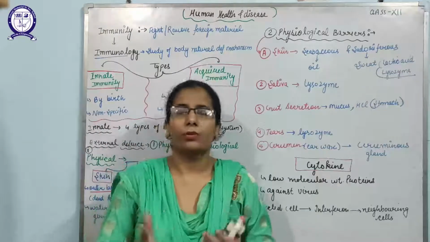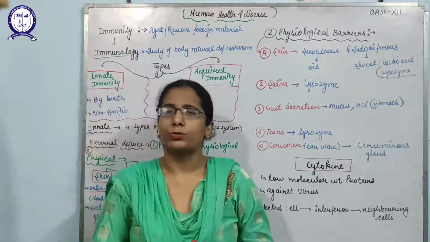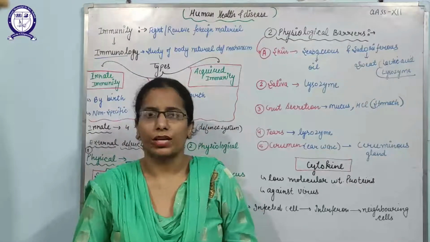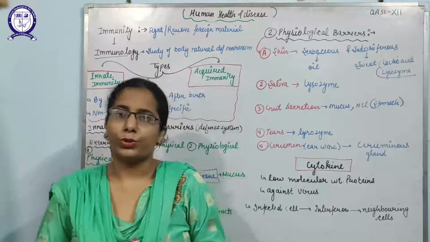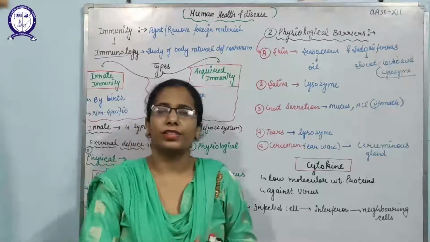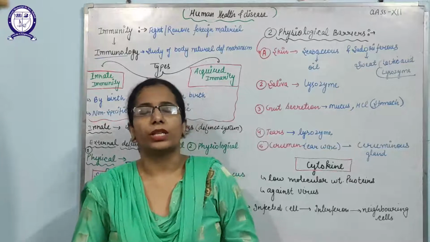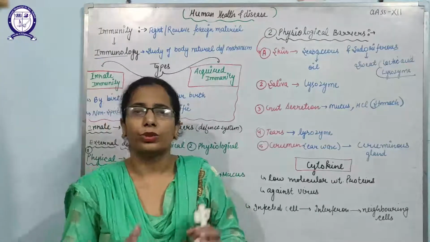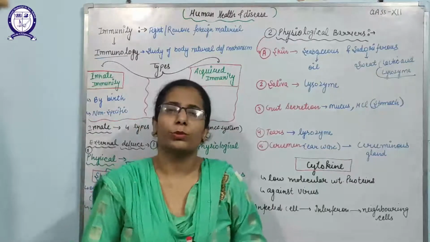So definitely our body develops a special mechanism to identify those pathogens which are entering from outside and causing infections. Our body produces special types of cells or special mechanisms for the identification of those foreign particles, and then for their removal and killing. This ability to recognize the pathogens and to kill or remove them from the body